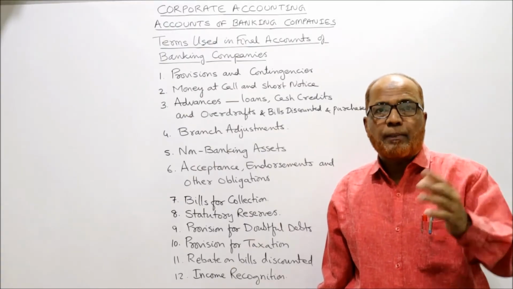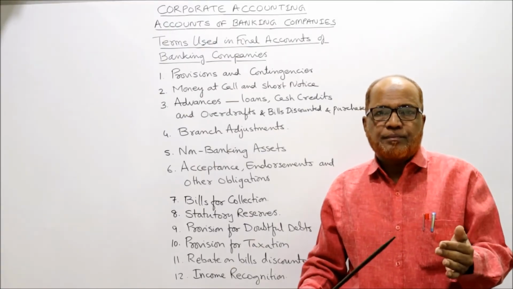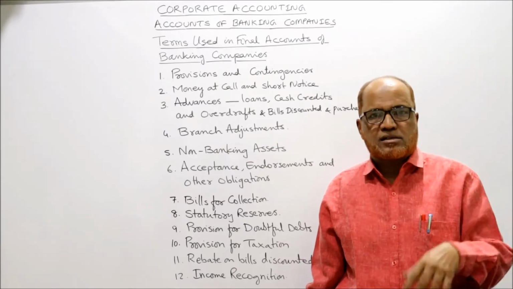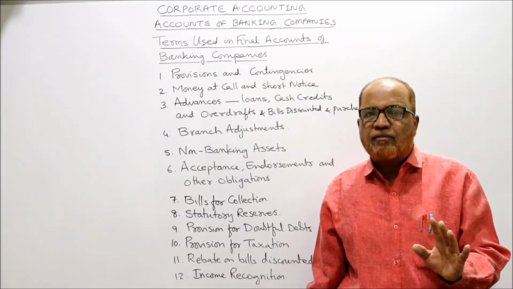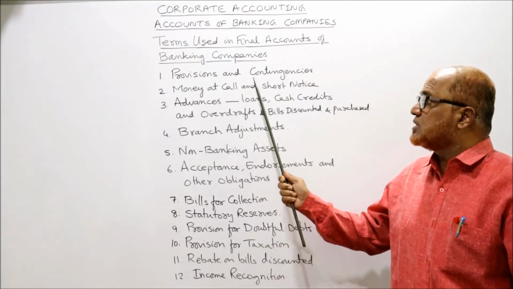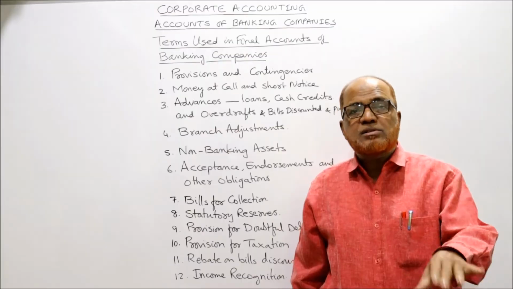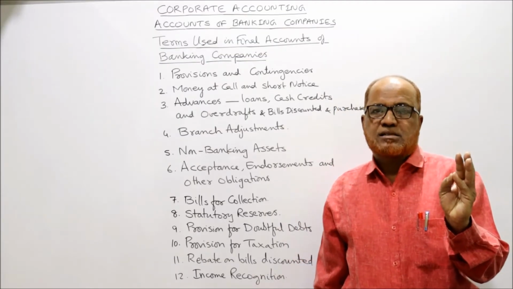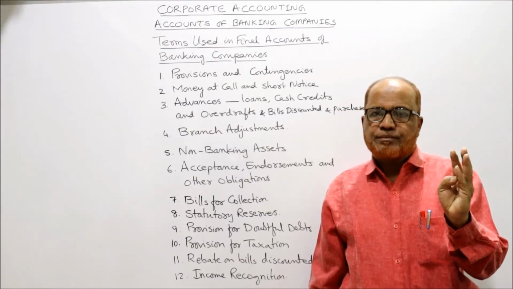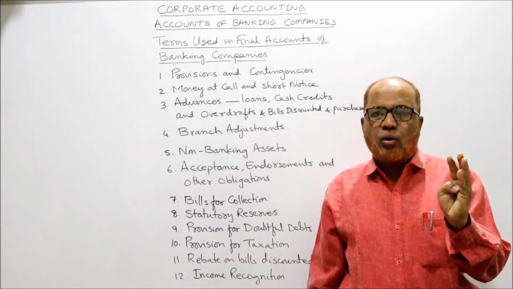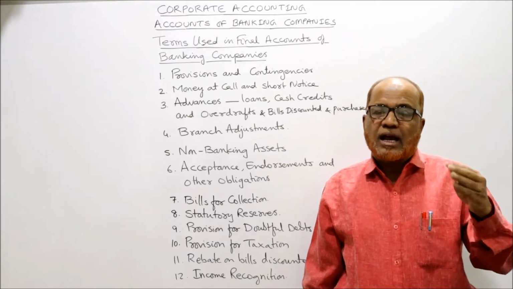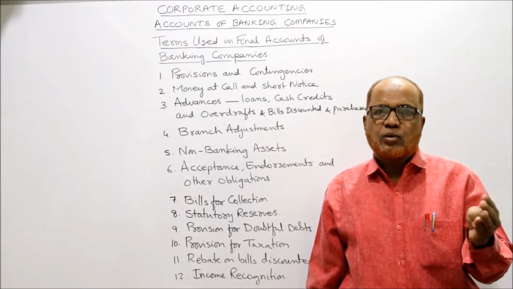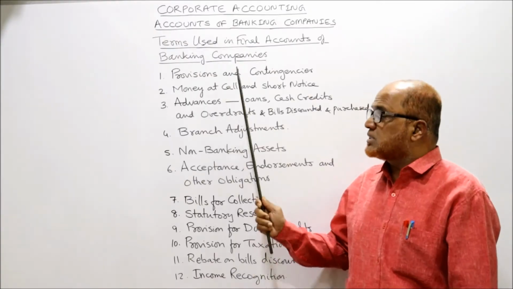This will not be known to the public. It is a hidden item. That means this is a secret item which will be known only to the bank management, auditors and government. But the general public will not know the details of these provisions and contingencies. So what are the items that may come under provisions and contingencies? Provision for bad debts, provision for taxation, diminution in the value of investments, transfer to any contingencies, etc. or similar items.